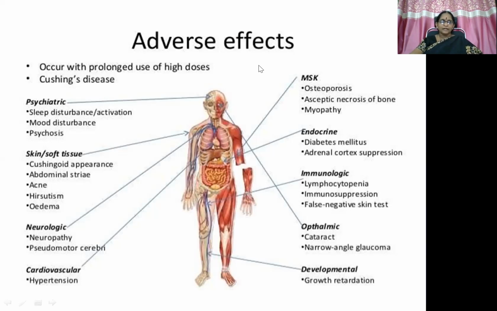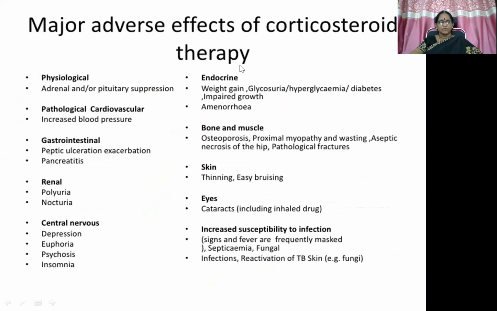So these ADR most commonly happen with prolonged use of high doses, whether it is systemic administration or topical administration. So there is a possibility of Cushing's disease also.